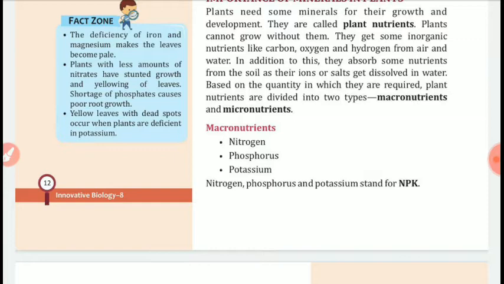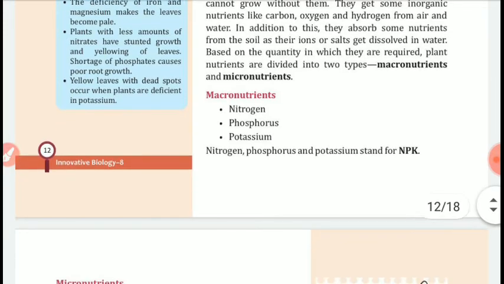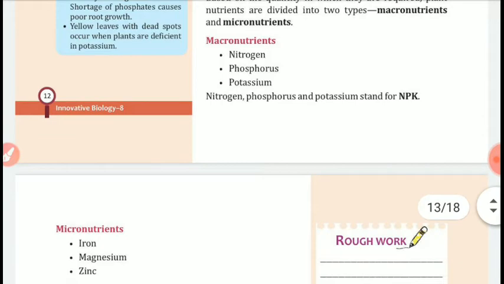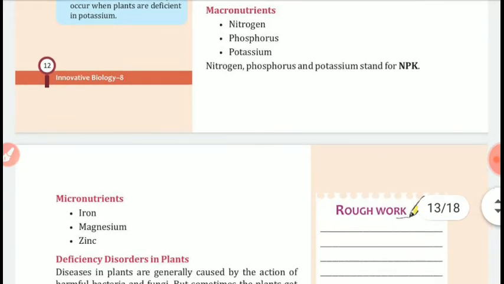So by looking at the plant or by looking at these symptoms, we can easily recognize whether the plant is deficient of a certain mineral or not. Micronutrients are iron, magnesium, and zinc.